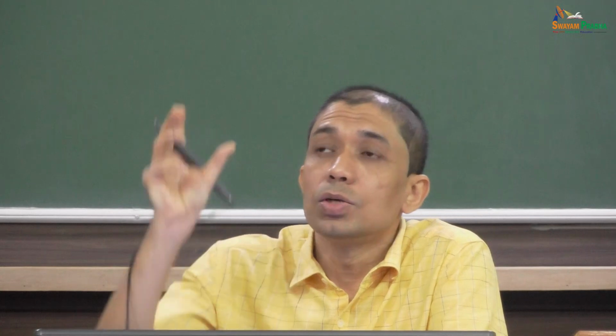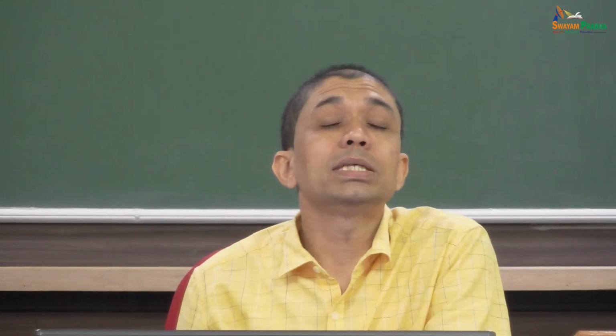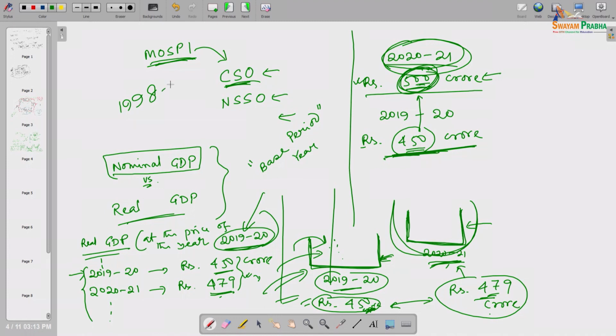When real GDP is reached, and real GDP figures are given side by side, it is always written which base period is taken. Suppose they say 1998-99 is the base period.